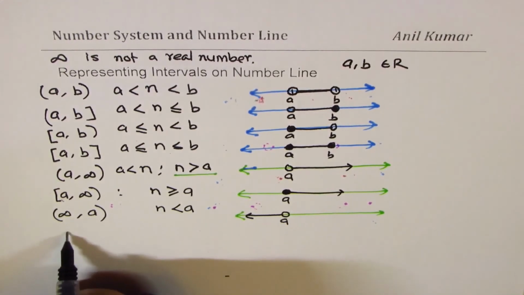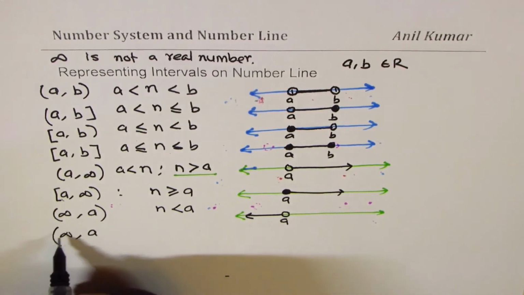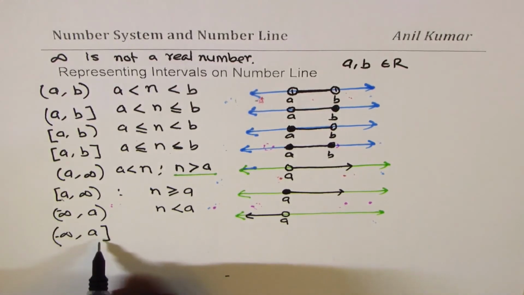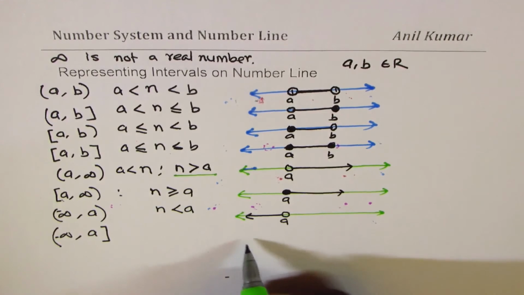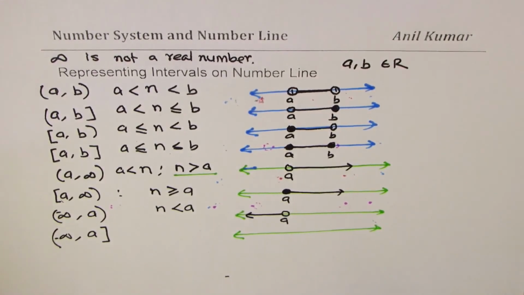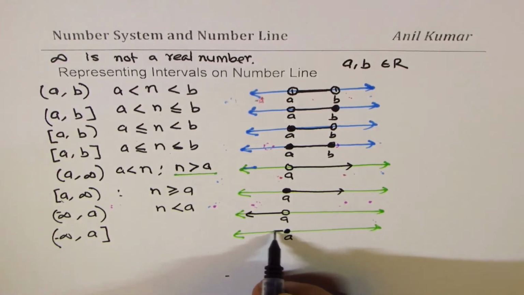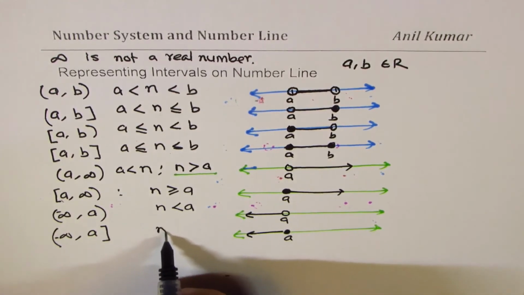So n could be between, I'm writing minus infinity to A, where A is included, right? So that becomes another condition. A is being included. So we have 8 conditions here. Now what could be the 9th condition? Can you tell me?